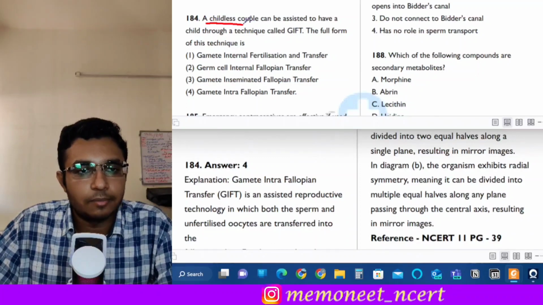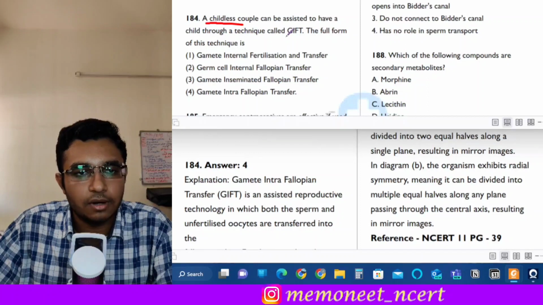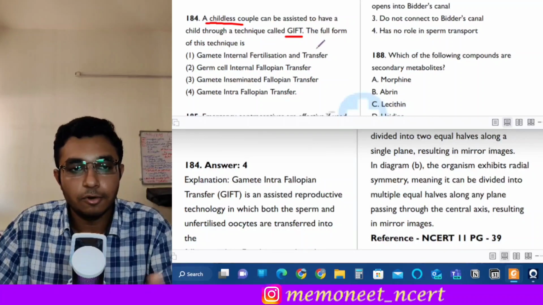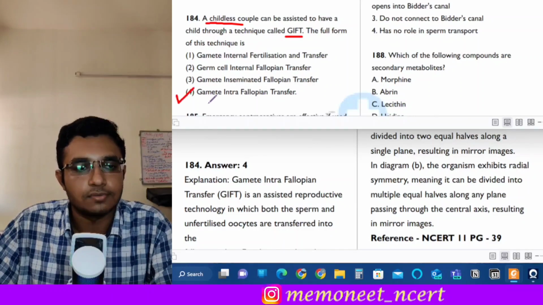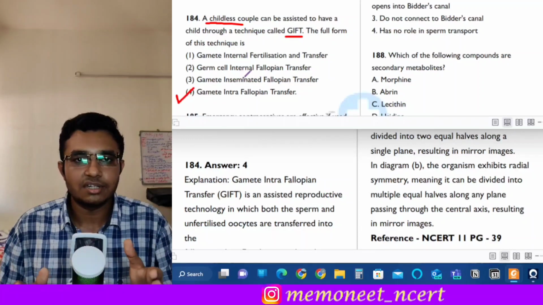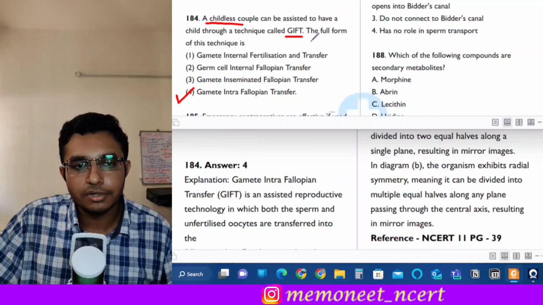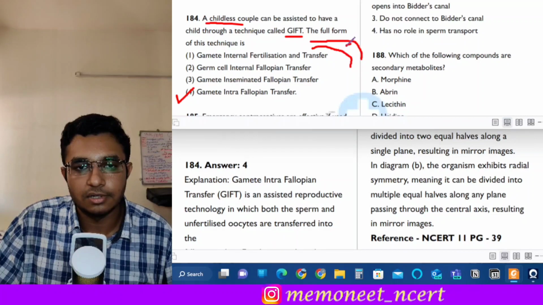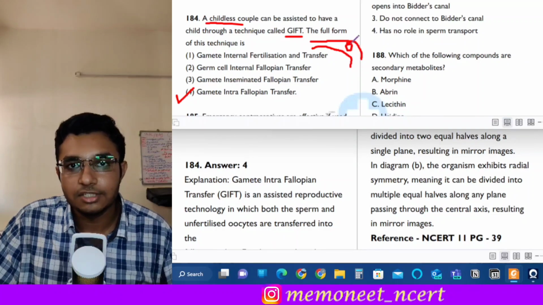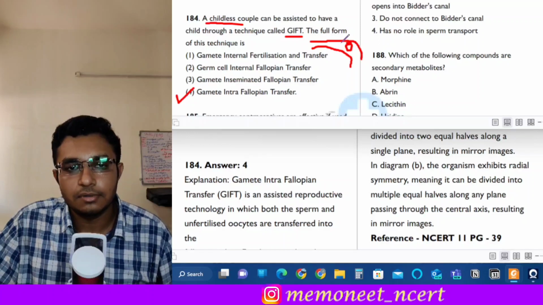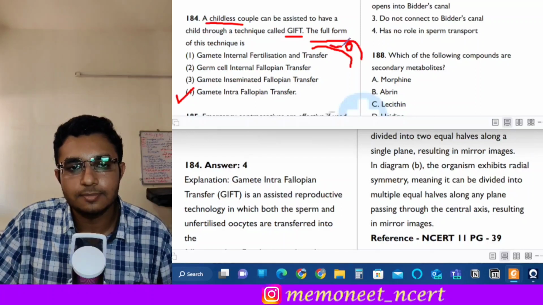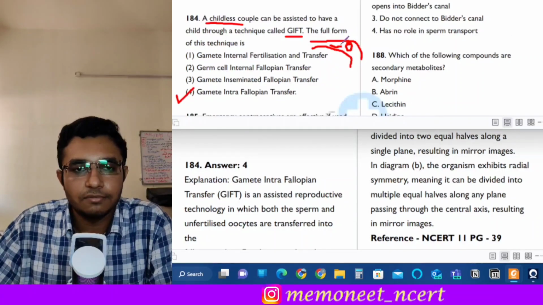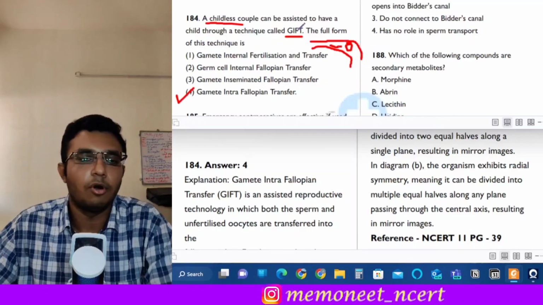A childless couple can be assisted to have a child through a technique called GIFT, okay. And you have to identify the full form of GIFT. So what is GIFT? The full form of GIFT is gamete intrafallopian transfer, which is option 4. What happens in gamete intrafallopian transfer is, inside the fallopian tube, okay, both the male gamete and the female gamete are transferred over here, okay. The unfertilized female gamete and the male gamete are transferred together, and the fertilization takes place in the fallopian tube. So this is the process of gamete intrafallopian transfer. The process of fertilization occurs in vivo inside the female body.